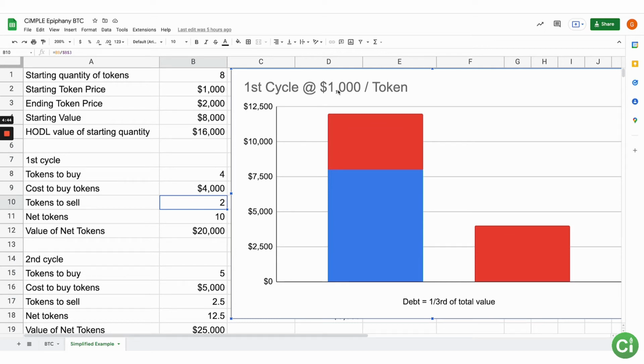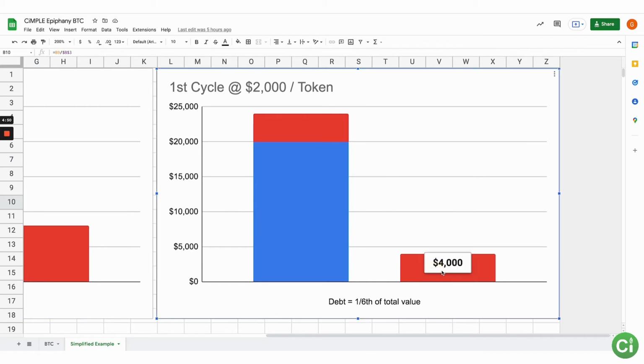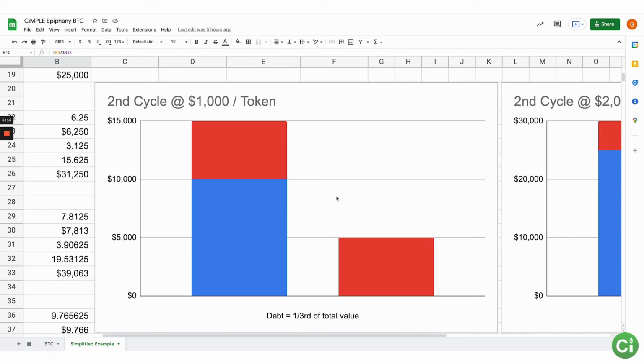However, that's at 1,000. Let's see what happens when it goes to 2,000. So this is still the 4,000 debt, but each token doubled in value. So now you can pay off the 4,000 in debt right there. That goes away, and you're left with $20,000. Now, we'll stick with the graphs on here, we won't look at the numbers in detail, but we go back to the graph on the second cycle, and now, before we had 8 tokens, now we have 10, each worth 1,000, right?